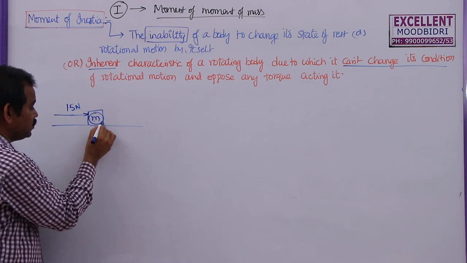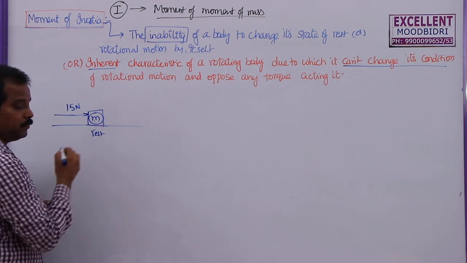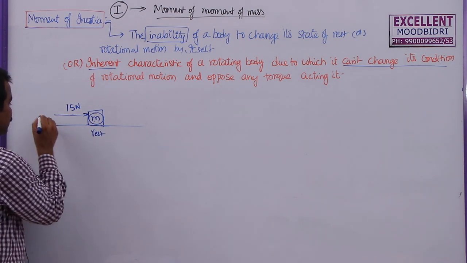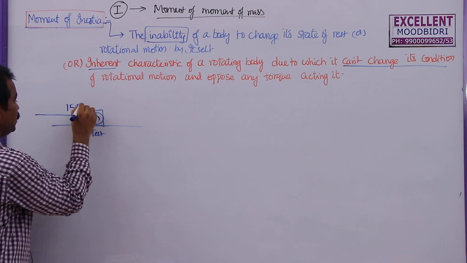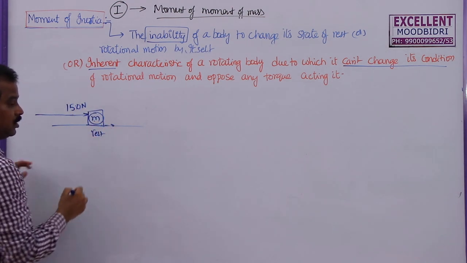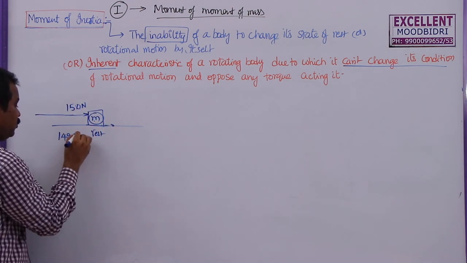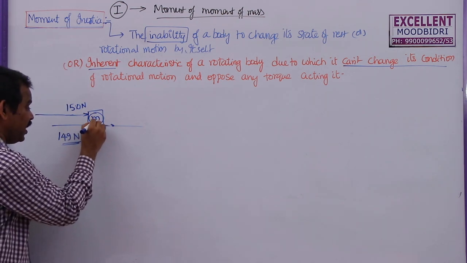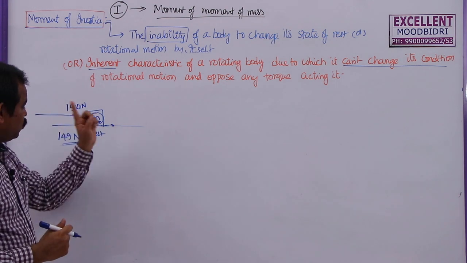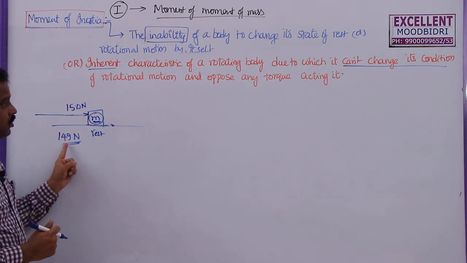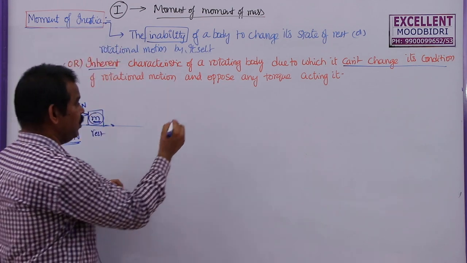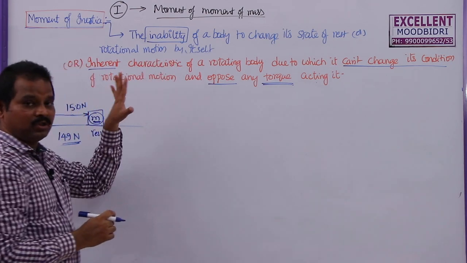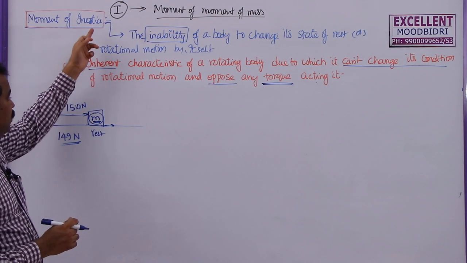Means the frictional force between this body and this surface is opposing this 15 Newtons. Now, if the force is 150 Newtons, let us say body is just moving. That means up to 149 Newtons force, the body is not moving. So body has the tendency to oppose this force up to 149. Similarly, in rotational motion, body opposes any amount of torque acting on it. So, this is also called moment of inertia.